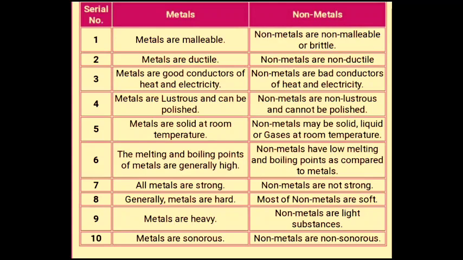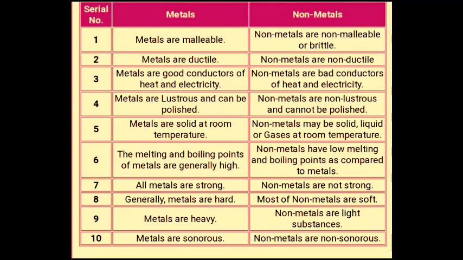Now finally we'll talk about the differences between metals and non-metals. Metals are malleable. Non-metals are non-malleable, means they cannot be hammered into thin sheet. Metals are ductile. Non-metals are non-ductile, means non-metal cannot be used for making wire. Metals are lustrous and can be polished, but non-metals are non-lustrous, cannot be polished, means they do not have a shining surface. But we have exceptions like diamond and iodine ball, they have a shining surface.